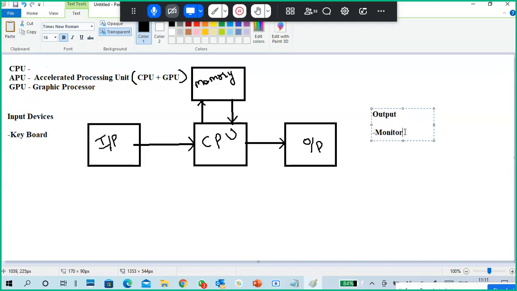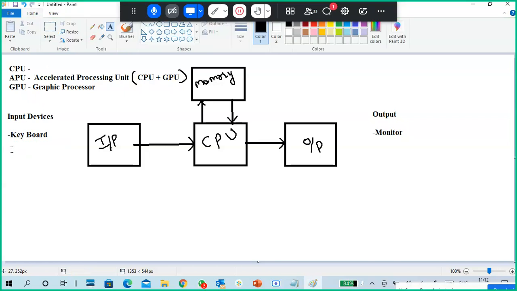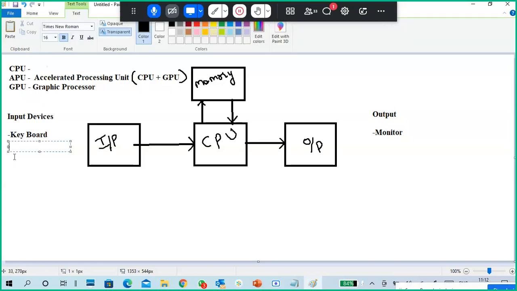So without a monitor you can't see what is going on with the computer. Like if I'm having a monitor, right? Without a monitor I can't see. But there are other devices also for giving input to the system.